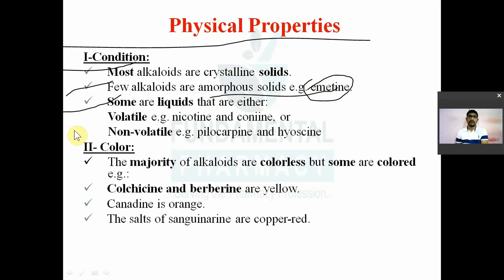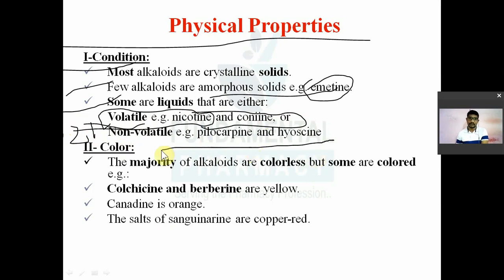Which alkaloid is a volatile liquid? A question from GPAT 2021: nicotine is an alkaloid which is a volatile liquid, along with coniine. Remember, a question on this came in GPAT 2021. Among liquids, which are non-volatile? Those are pilocarpine and hyoscine. Remember: volatile liquid alkaloids are nicotine and coniine; non-volatile are pilocarpine and hyoscine.